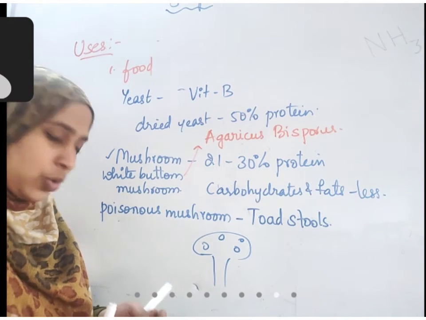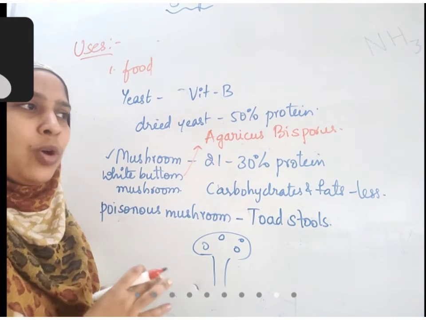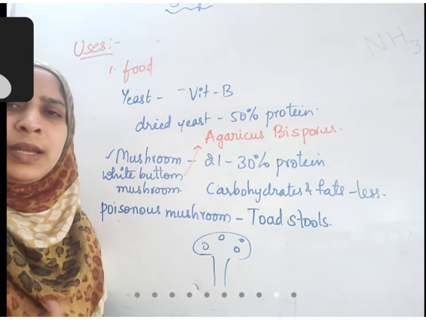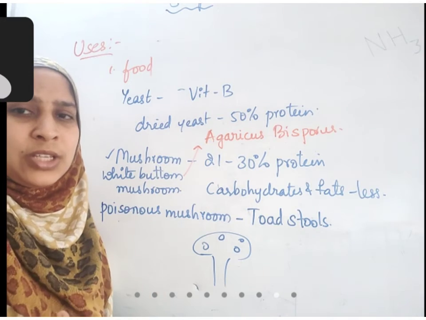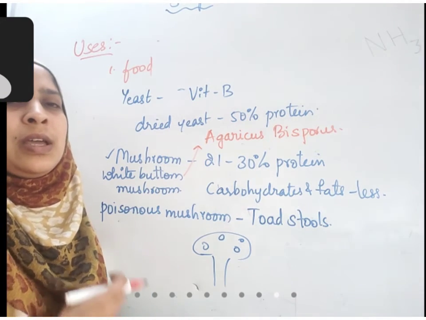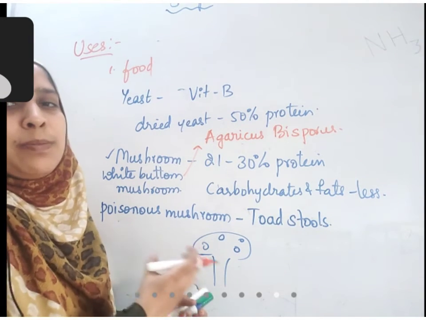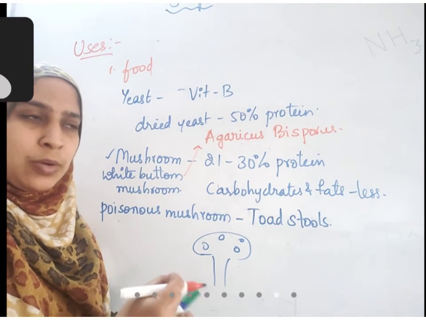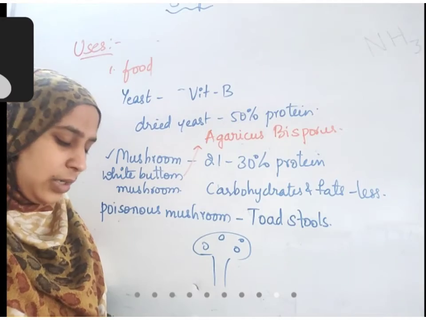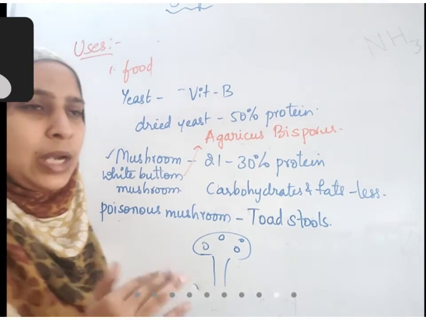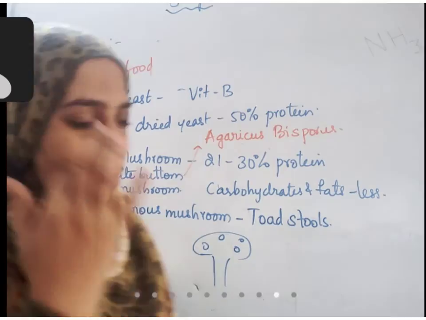Some soil should be taken. Some amount of organic material should be added in that. Any organic material, it can be straw, it can be whatever peels that generate from the house, they can be used. And in that, some amount of the mycelium of the mushroom should be taken and added to that. And within few days, it will grow. That can be cultivated and they can be used.